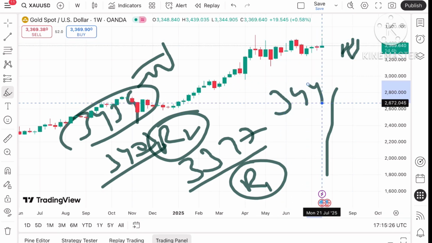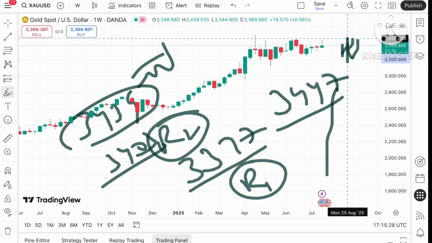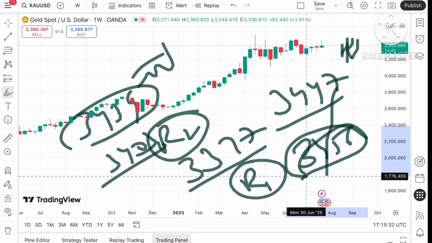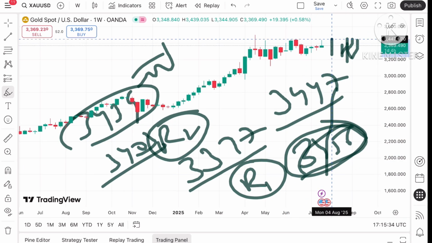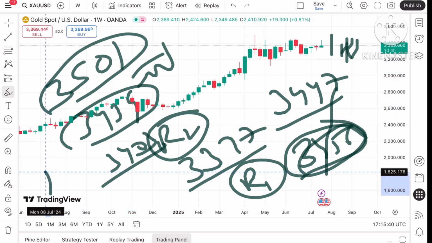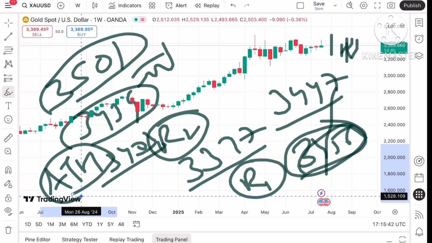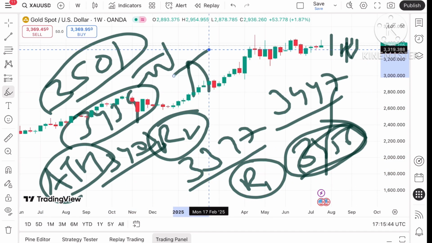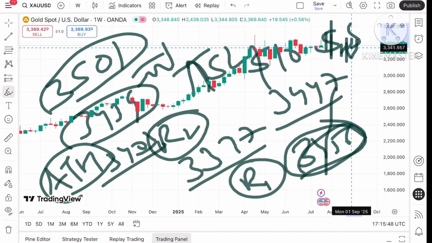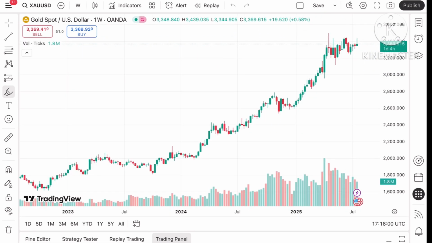From there the next level we can see is towards $3447, and if the price moves over this level, the probability of going towards 3456 we can see. And as soon as the price starts sustaining above 3456, the probability of touching a new high of around 3501 will be there, which is an all-time high. So if the price sustains above this level, you can trail your SL by $10 or $15, and if the price sustains above that level, a further upside can be seen.